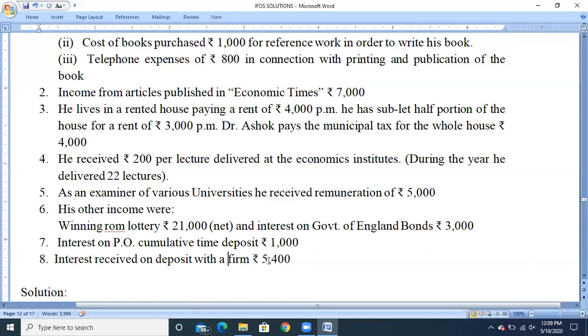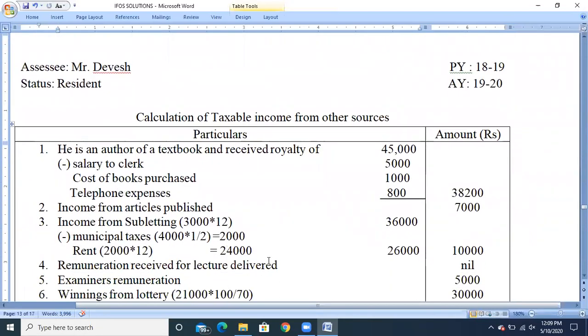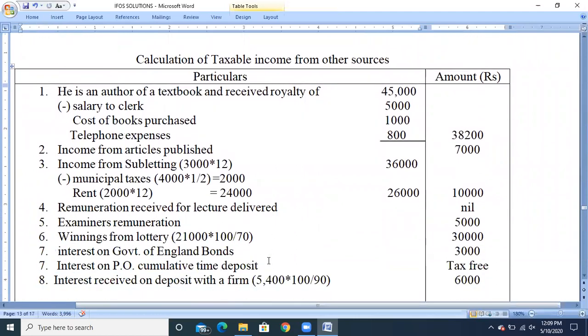Means if it is a less tax security and it is issued by a company or private company, and they have given the interest amount, then we need to do the gross up. The gross up will be done using the formula: net amount into 100 divided by 100 minus tax rate. For interest, the tax rate is 10%, so we'll get 90 rupees. So let's see the solution part.